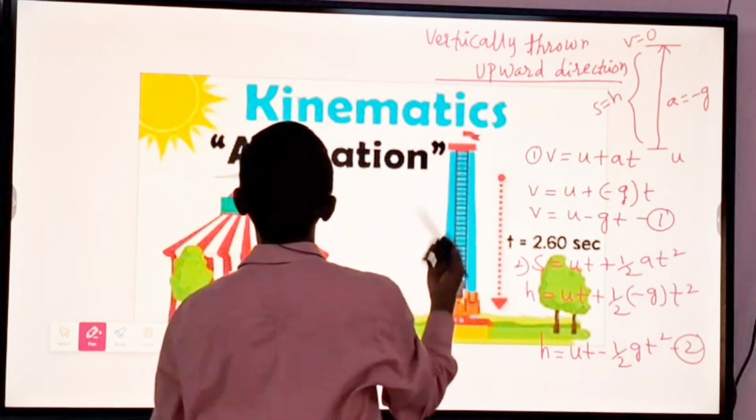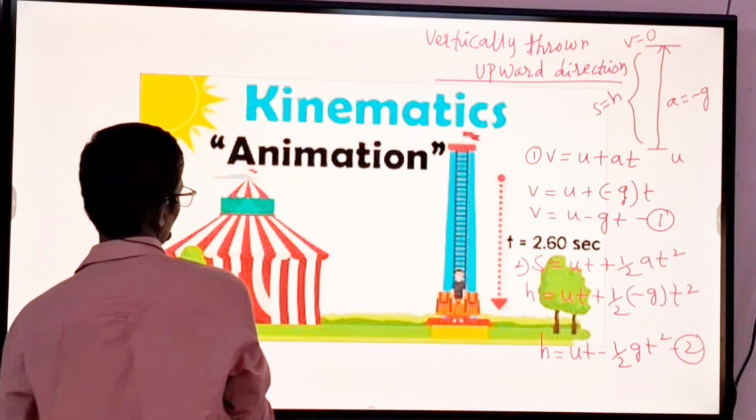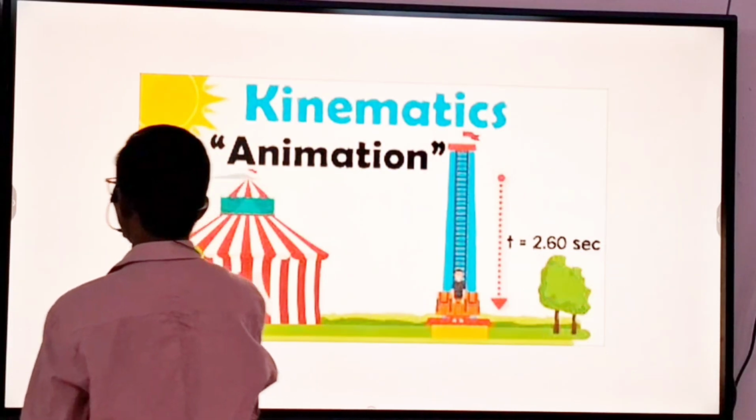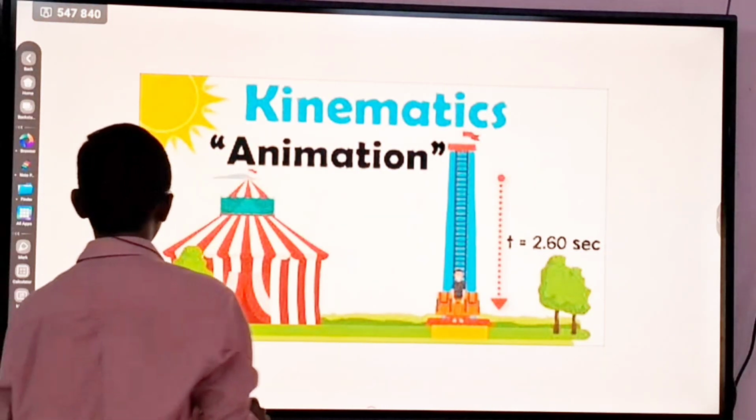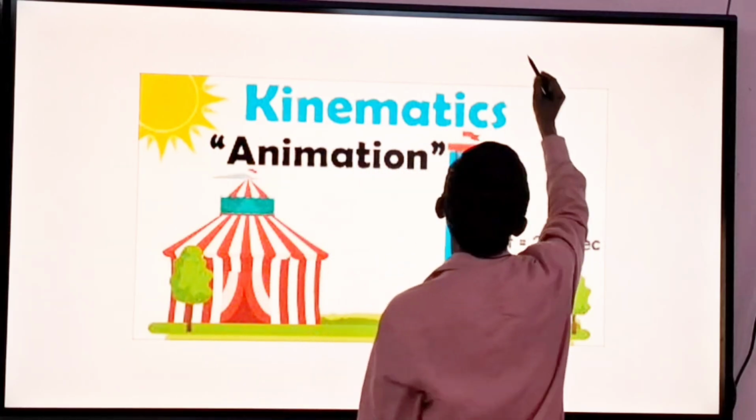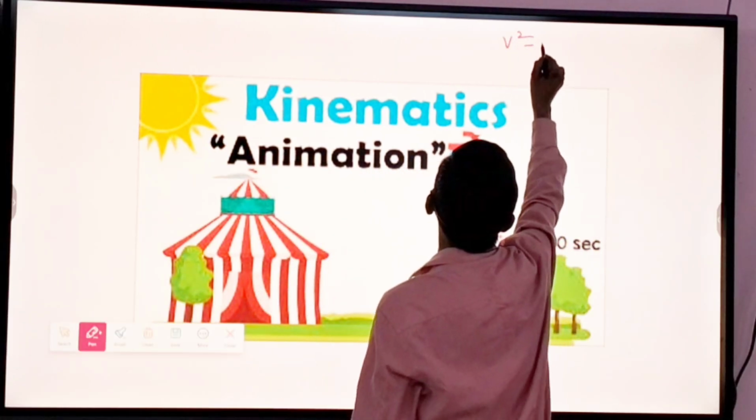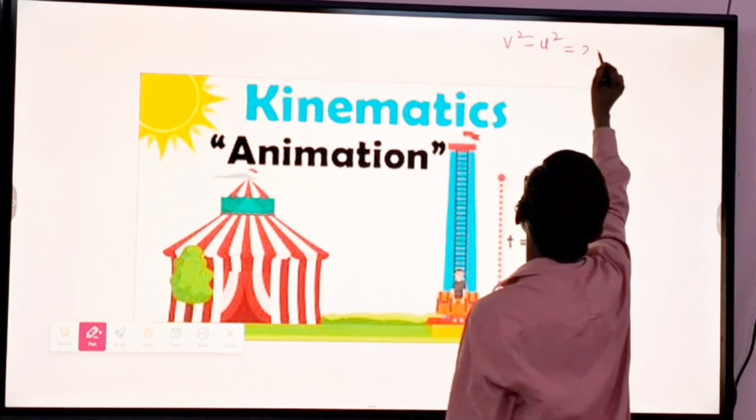Next we are going to the third and fourth equations. The third equation is v square minus u square is equal to 2as.